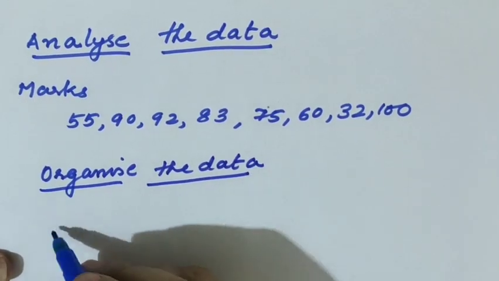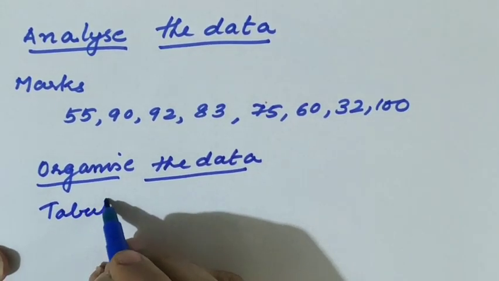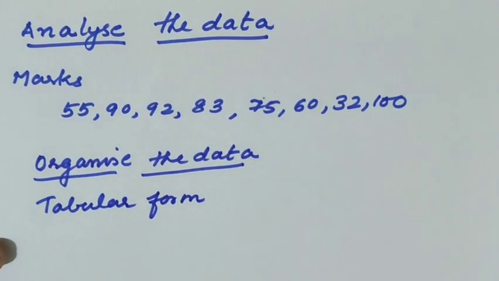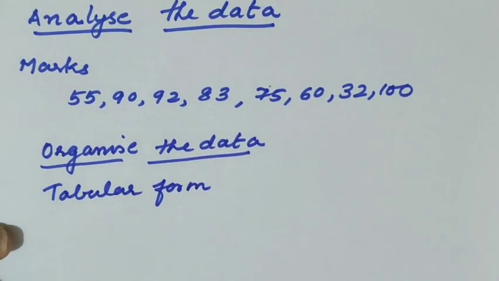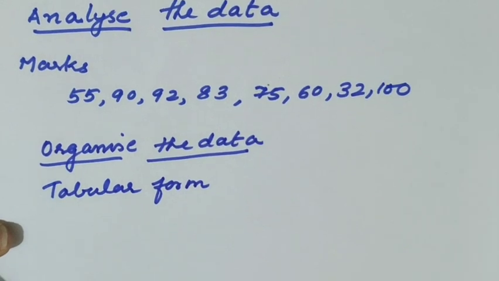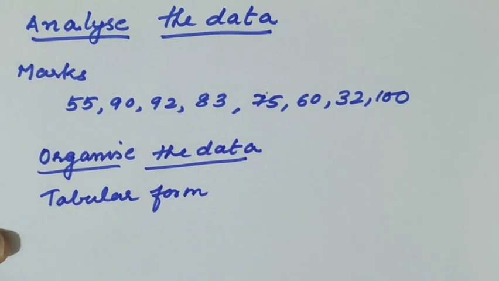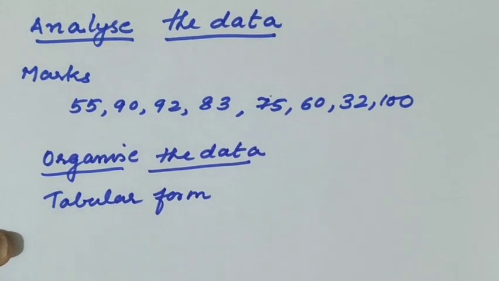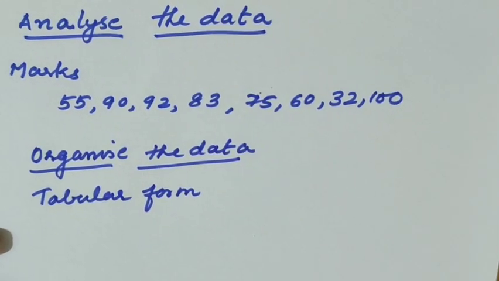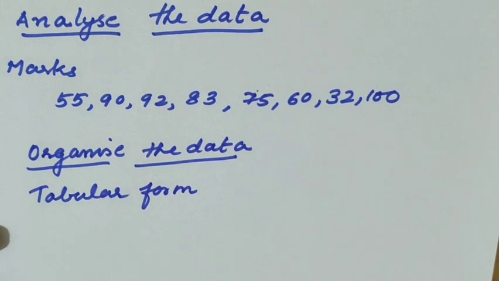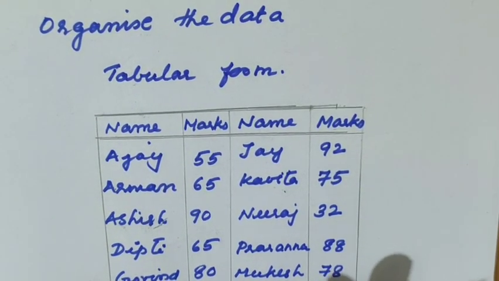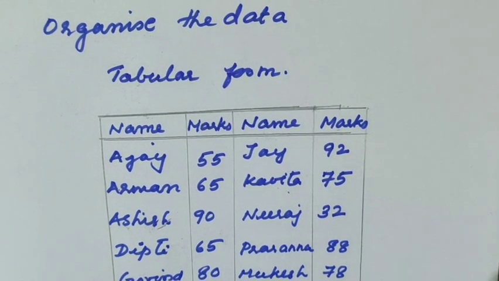Usually we use a tabular form, right? We use tabular form only for organization. After organization, we can easily tell how many scored 90, how many scored 100, like that. So organization is required. Which type will we use? We will use the tabular form. We represented the marks scored by the students in a tabular form.